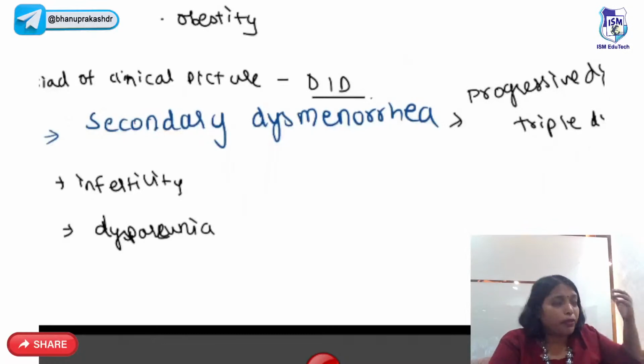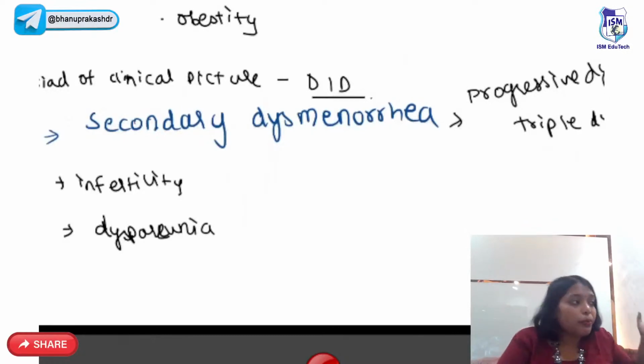She'll have pain before, during and after menstrual cycles. They will have infertility, and painful coitus, which is called dyspareunia. So the triad is dysmenorrhea, infertility, dyspareunia, right?